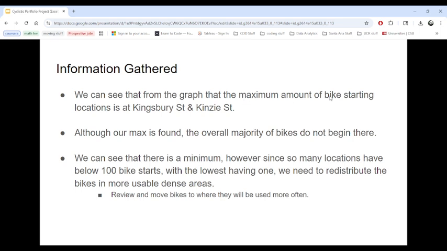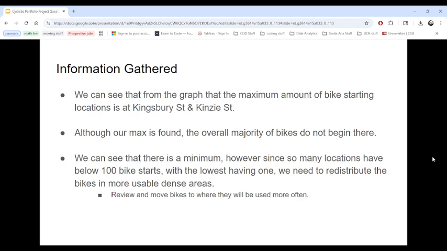We can see that the maximum amount of bike starting locations is at Kingsbury Street and Kinsey Street. Although our max is found, the overall majority of bikes do not begin there. We can see that there is a minimum. However, since there are so many locations that have below 100 bike starts, with the lowest having one, we need to redistribute the bikes in a more usable, dense area.